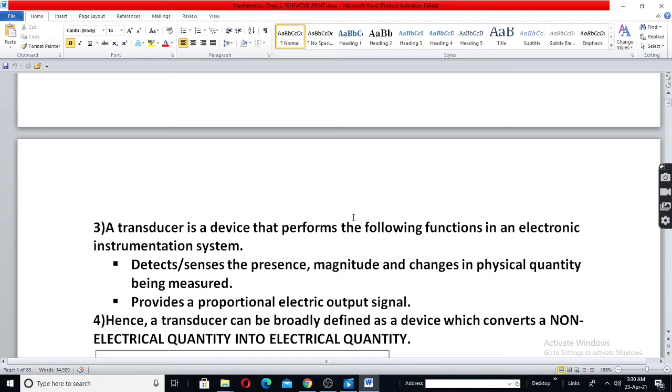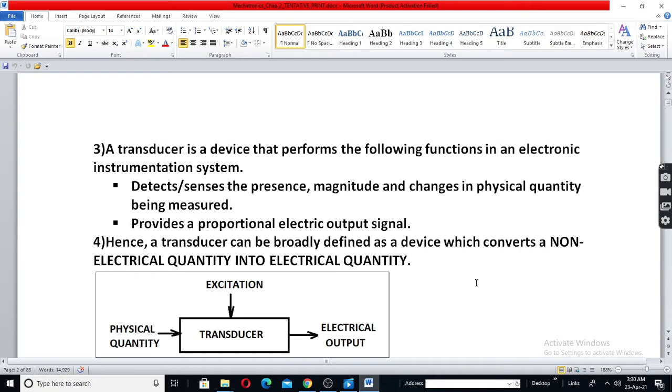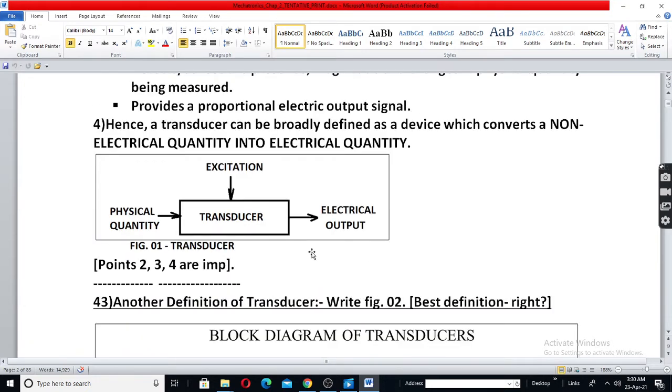For measurement, it is easy if the signal is in electrical form. Hence, a transducer in most of the cases can be defined as a device that converts a non-electrical quantity into an electrical quantity.